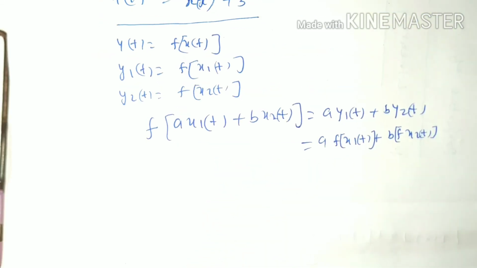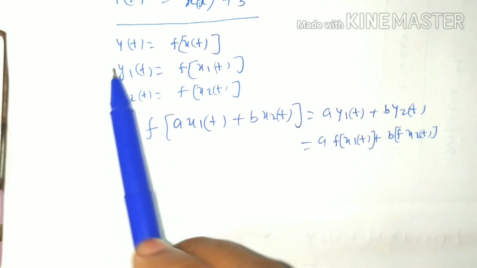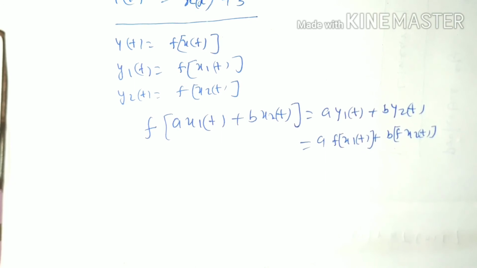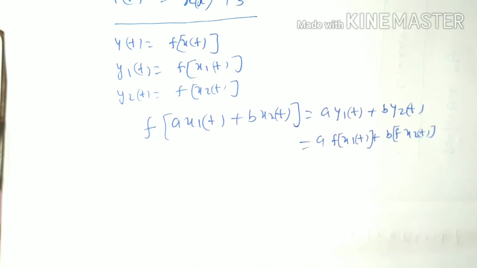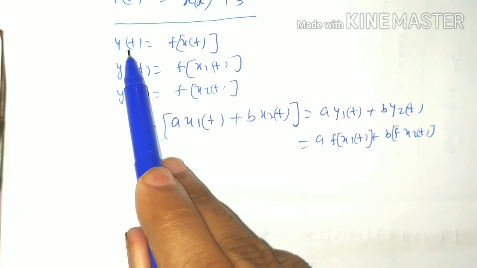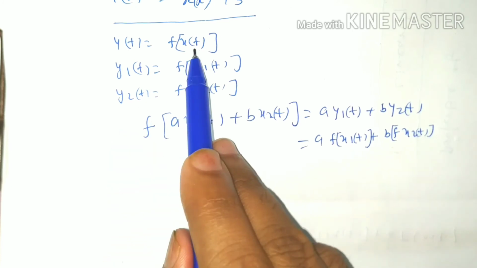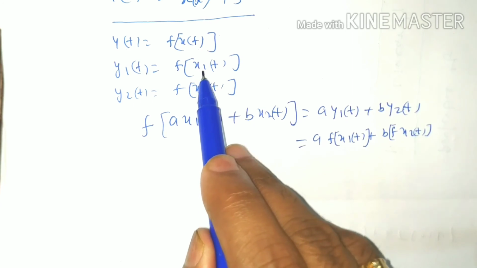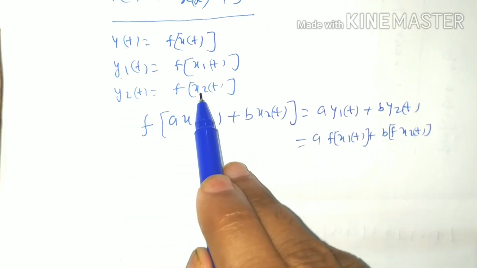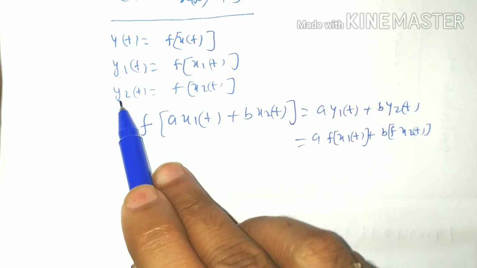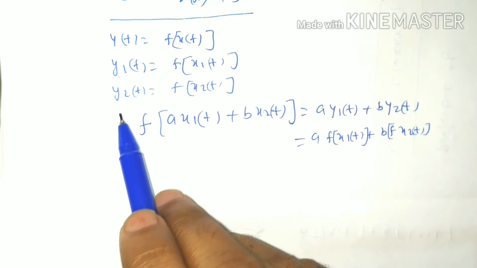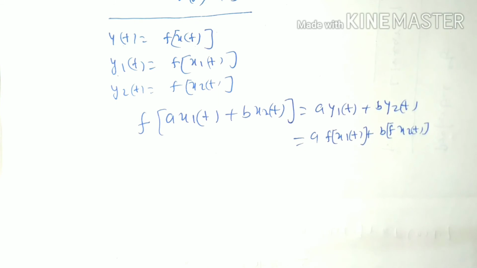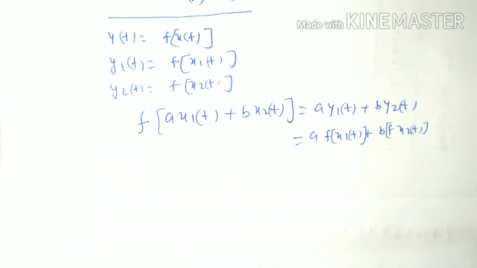Now we are going to discuss another problem. Let yt equal to xt plus 3 and we have to check whether it belongs to a linear system or non-linear system. We can write that yt is a function of xt. Here xt is input and yt is output. Let another input be x1t and its corresponding output y1t. x2t is another input and its corresponding output is y2t. This output is also a function of x1t and x2t. So for the linearity property, superposition should be followed.